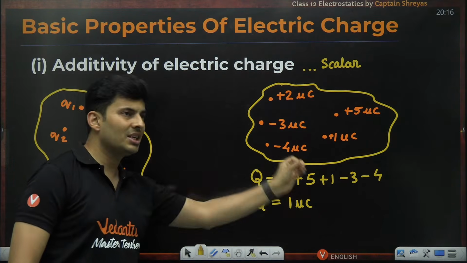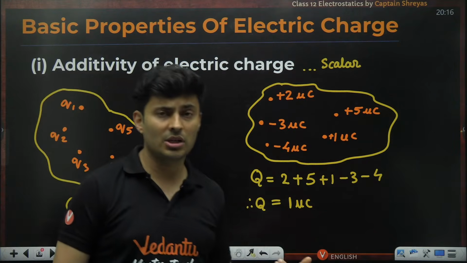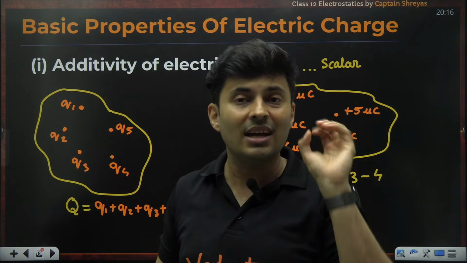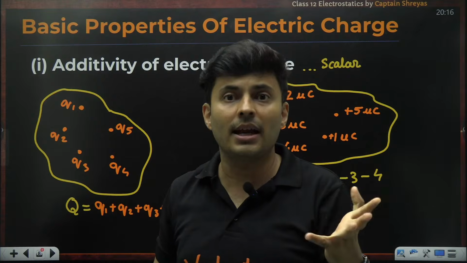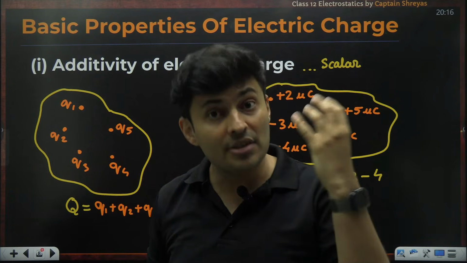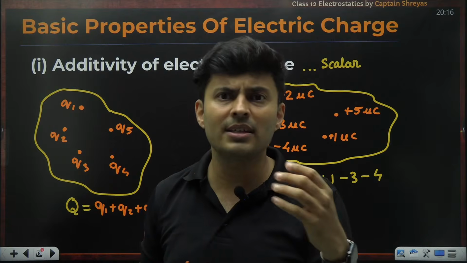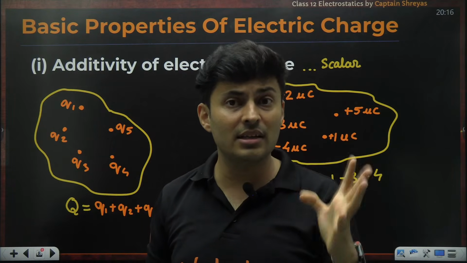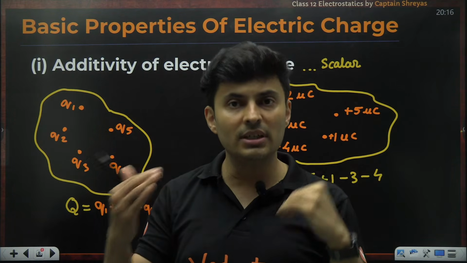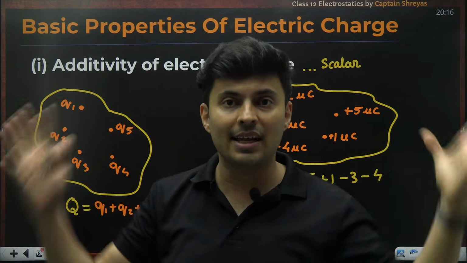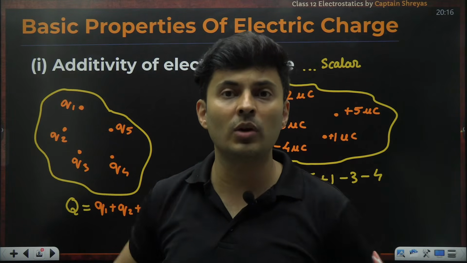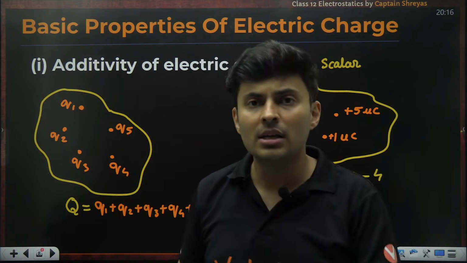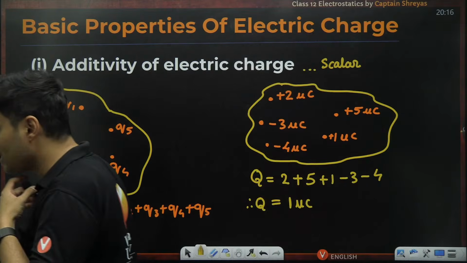Because they are scalars, you can just add them. A lot of people have this question: sir, if charge is a scalar, how come it has a positive or negative sign? A lot of students have this wrong misconception that if something is scalar, it has to be positive, like mass, 2 kg, 5 kg; you don't have negative 3 kg. That is absolutely wrong. Just because something is scalar does not mean it can't have a sign. It can be positive, it can be negative, but it is directionless. You cannot say a charge of 2 microcoulomb in north direction. It has no meaning. So it is a scalar quantity, not a vector. I hope this is absolutely clear.